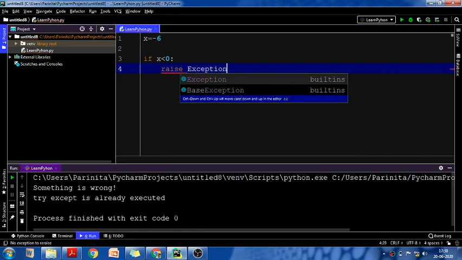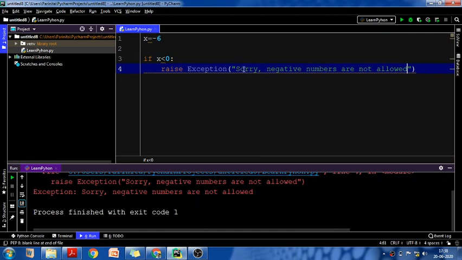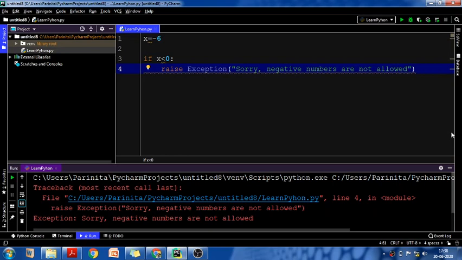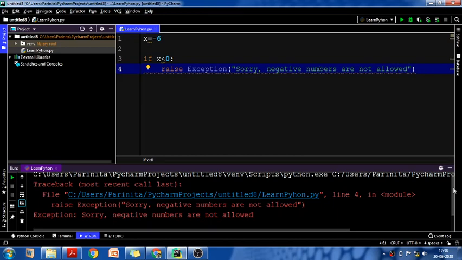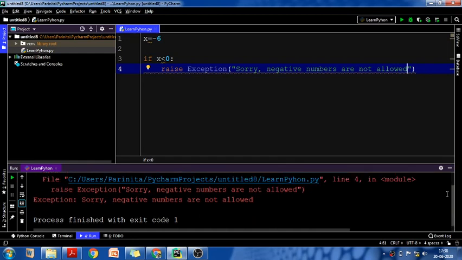I want to raise an exception saying, sorry, negative numbers are not allowed. Got it? What we are doing? As you can see here, our x value is less than 0; the value of x we have printed is minus 6. So it is giving us the exception, sorry, negative numbers are not allowed. That means we are raising this exception explicitly.